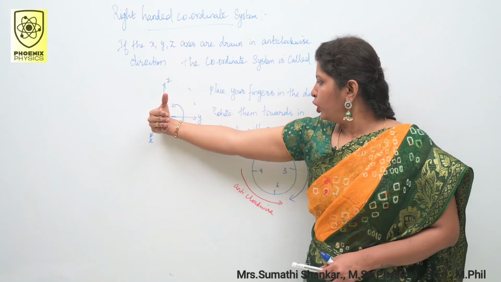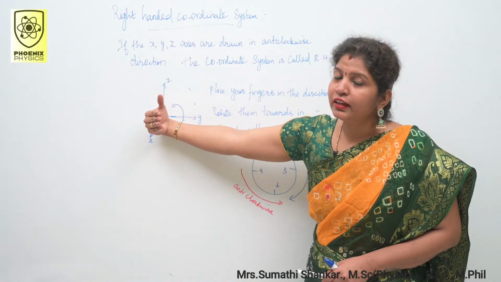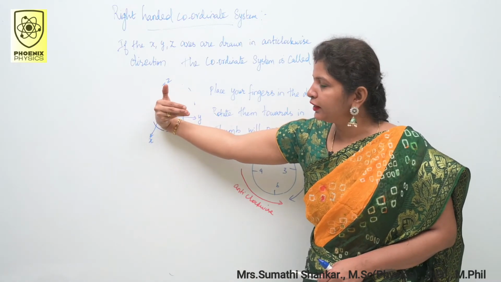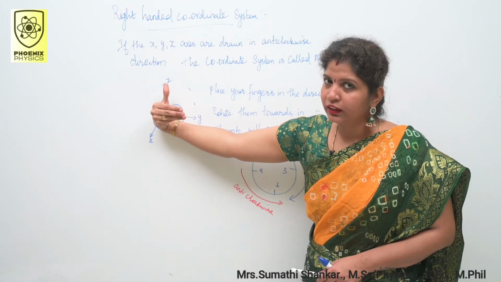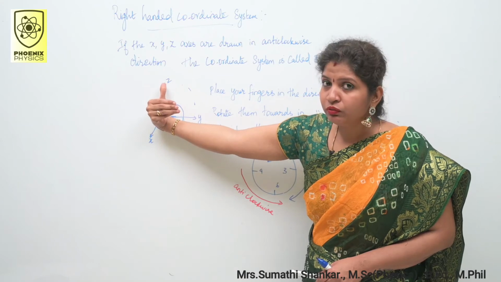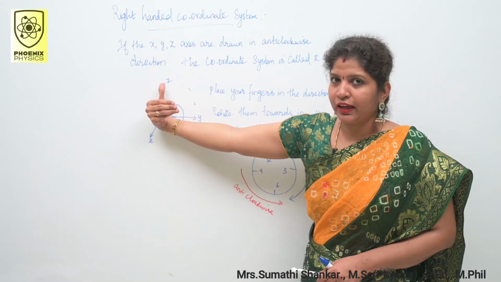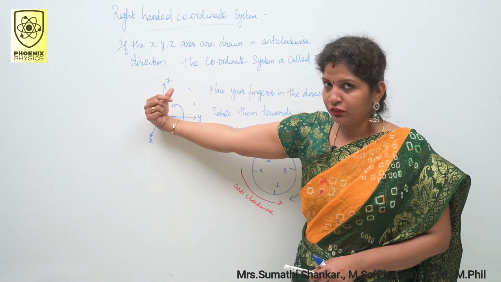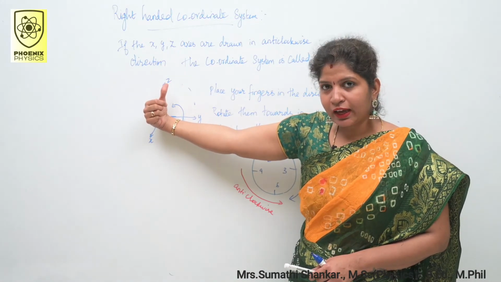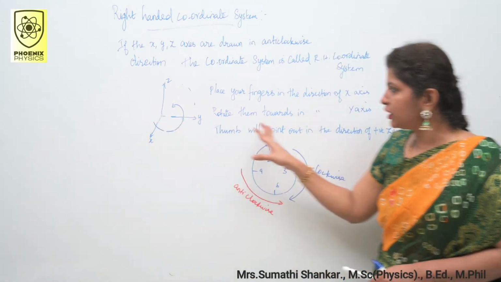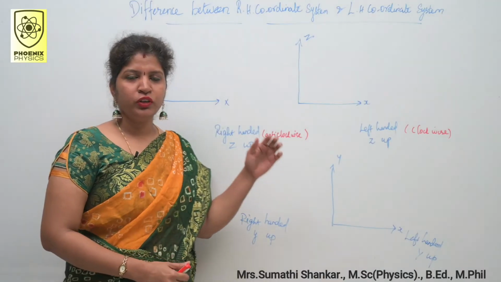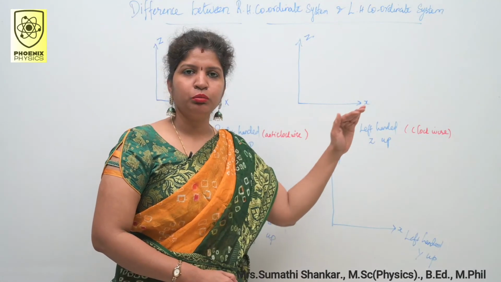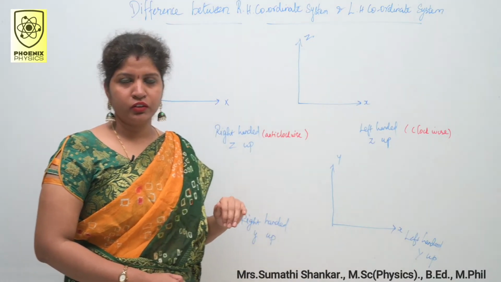Rule number 2, rotate them towards the direction of the y-axis. This is my y-axis. So rotate in the direction of the y-axis. Then the thumb will point out the direction of the z-axis. See, the thumb finger points in the direction of the z-axis. This is the general rule. Next one is the difference between the right-handed coordinate system and the left-handed coordinate system.